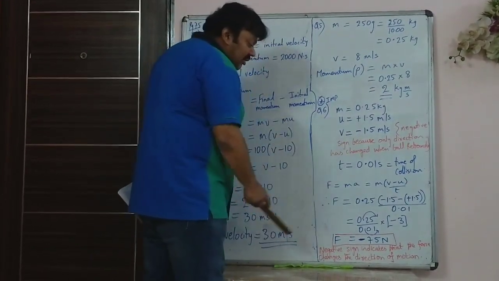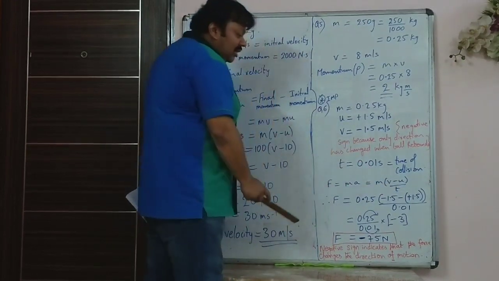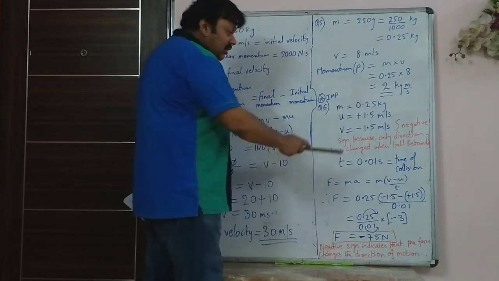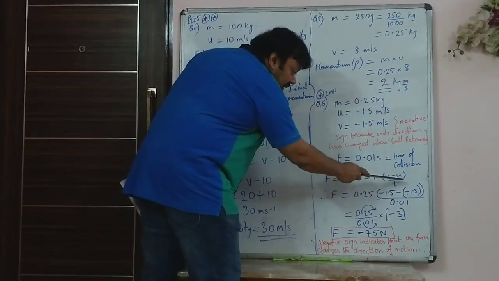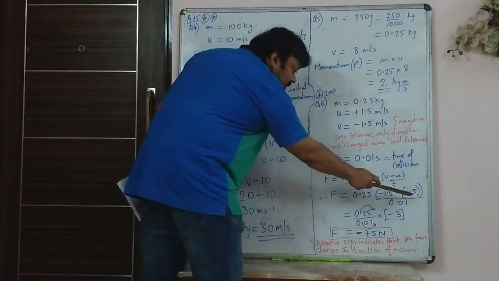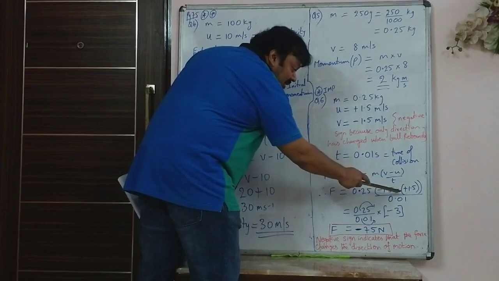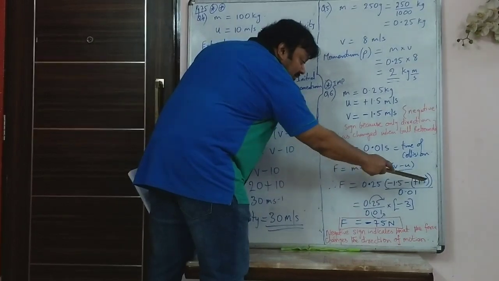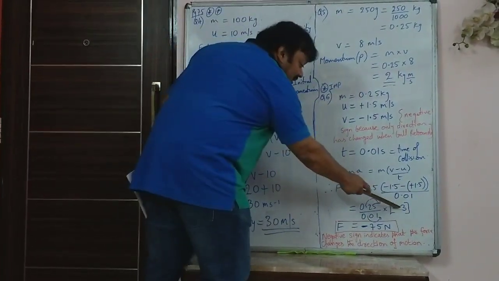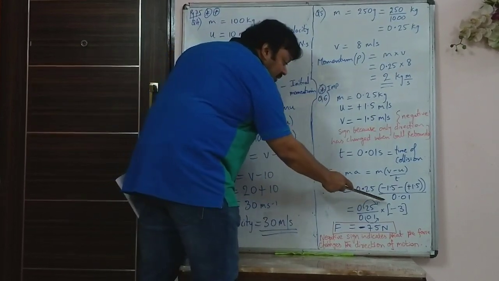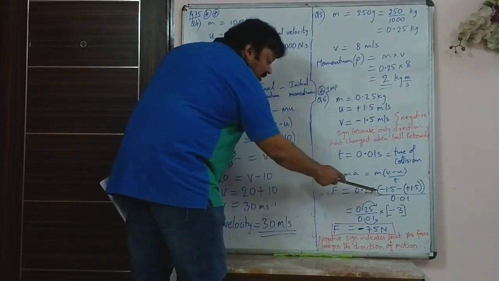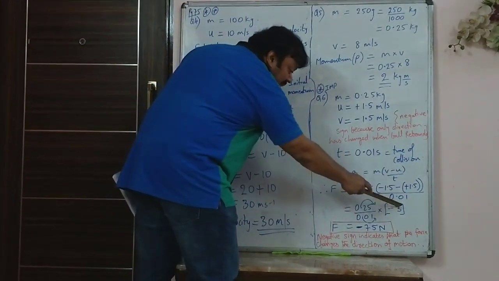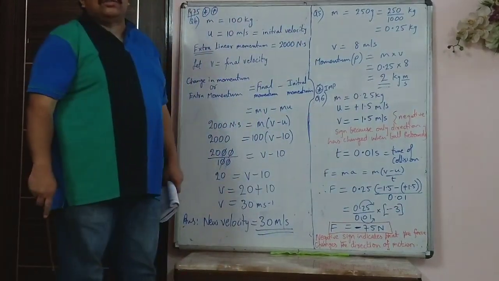So now force is m(v minus u) upon t. Now you have to be careful. Your final velocity is minus 1.5. Then you have the minus sign, and u was plus 1.5. So minus 1.5 minus of plus 1.5 overall will become minus. So it will become minus 1.5 minus 1.5, that is minus 3. And here I can shift the two decimals of 0.01 and 0.25. So it becomes 25 upon 1 and this is minus 3. So the answer is minus 75.